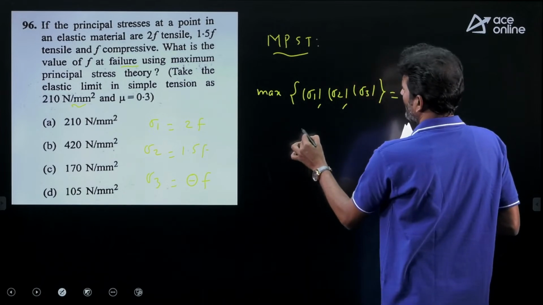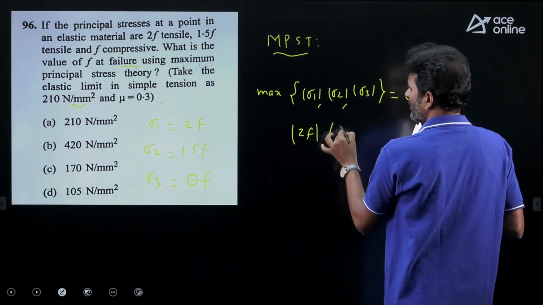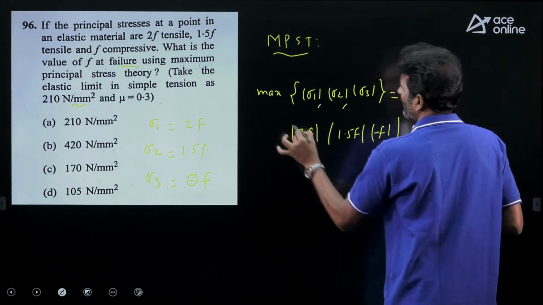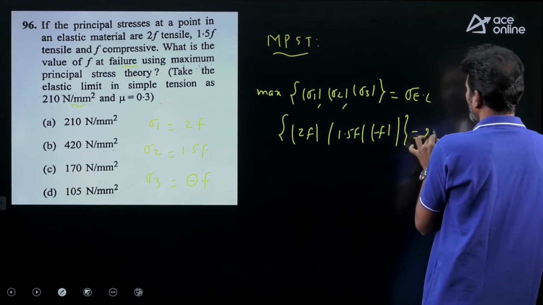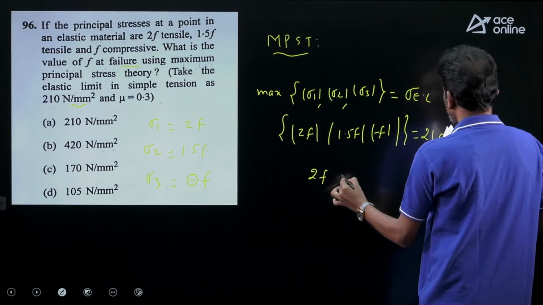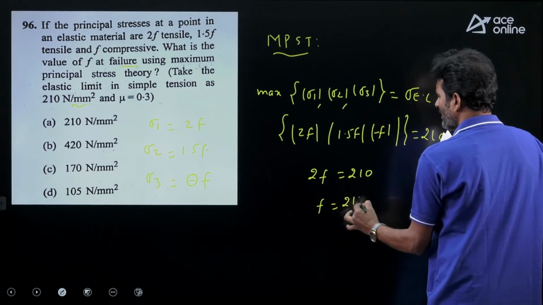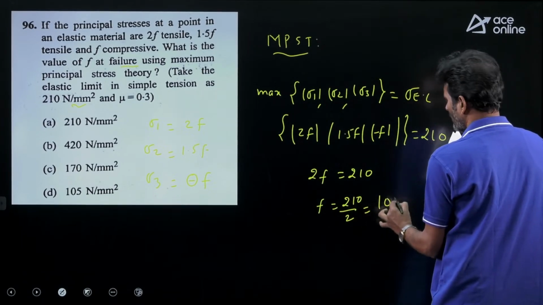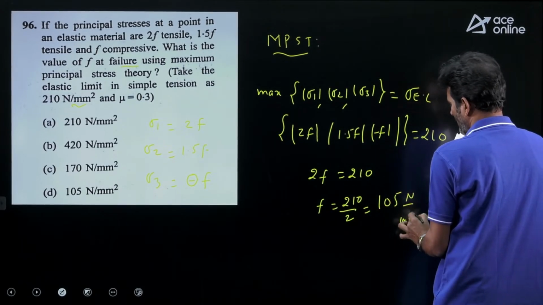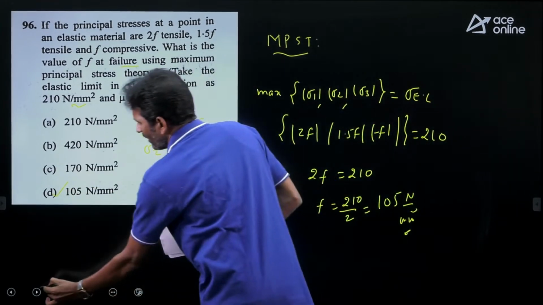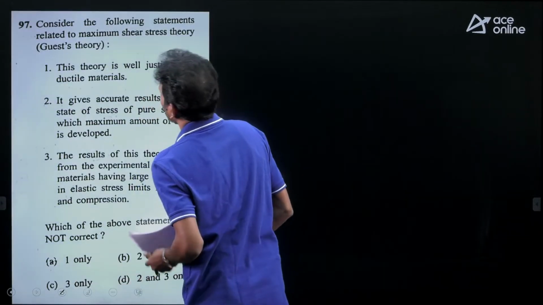Out of these three, this is 2F, this is 1.5F, and this is F. So 2F is the maximum absolute value. It should be equal to 210. So F equals 210 divided by 2. How much we are having? 105 Newton per mm square. Option D is correct for this question. Let's move on to the next question.